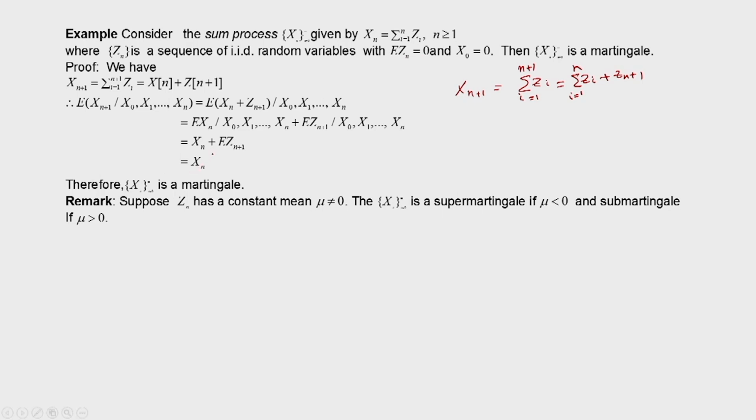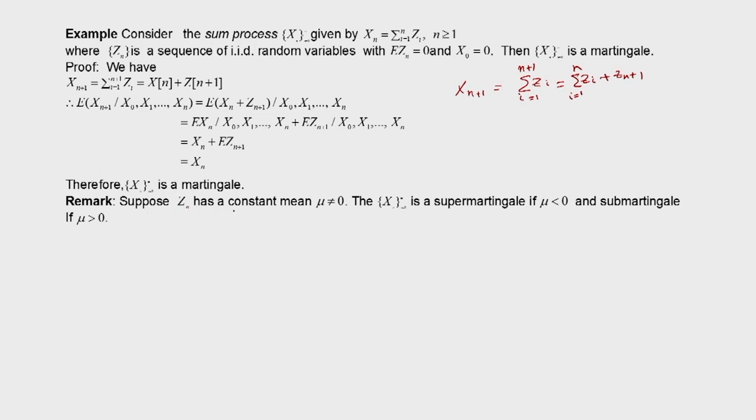So, if we have a sum process where each increment has 0 mean, E of z n is equal to 0, and the increments are independent and identically distributed, in that case this process will be a martingale process. Now, here z n is 0 mean.